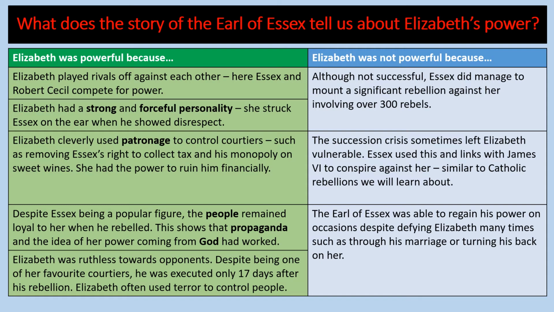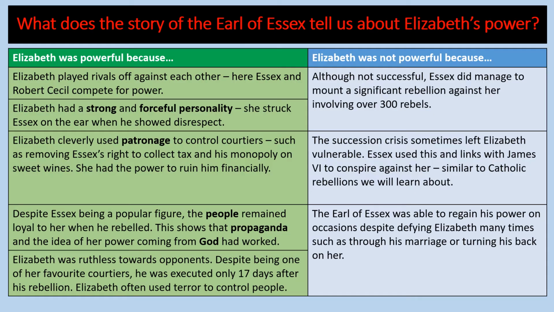Elizabeth was also ruthless towards opponents. Despite being one of her favourite courtiers, he was executed only 17 days after his rebellion. It shows that Elizabeth often used terror to control people, like, for example, what happened to Edmund Campion or what happened to Margaret Clitheroe that you learned about in the Catholics' Inquiry. But Elizabeth was not powerful because, although not successful, Essex did manage to mount a significant rebellion against her involving over 300 rebels.